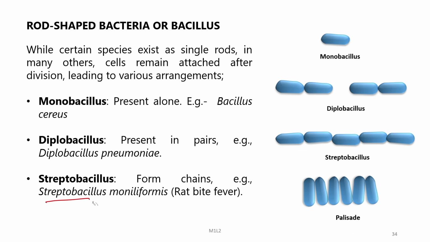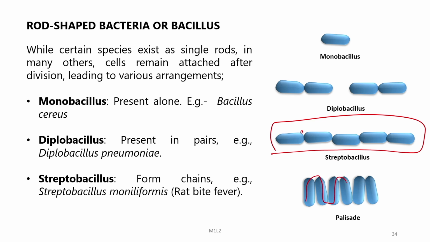Now, this palisade is also a similar type of arrangement like the chain arrangement, but here at one side a hinge is formed alternately. So, due to the alternate hinge formation, they form chains which are folded in space.